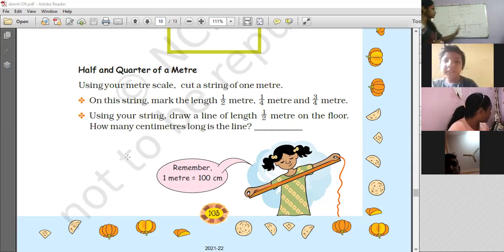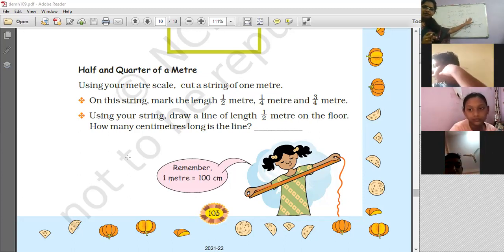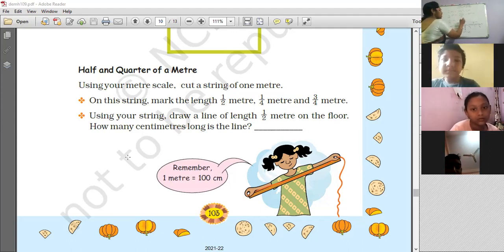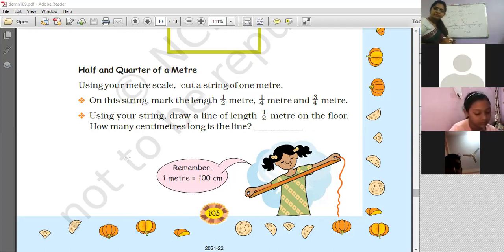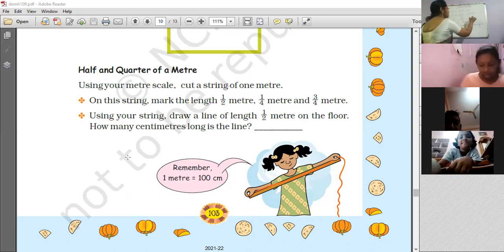It's very simple. Complete 1 meter is 100 centimeters. You have written here, half a meter is 50 centimeters. And you have learned that half means divided by 2. Then coming to quarter of a meter, when it is 4, you have to divide it by 4 because you are dividing this into 4 equal parts. So 100 divided by 4. Now divide immediately and tell me what is 100 divided by 4. 25, ma'am. Very good.